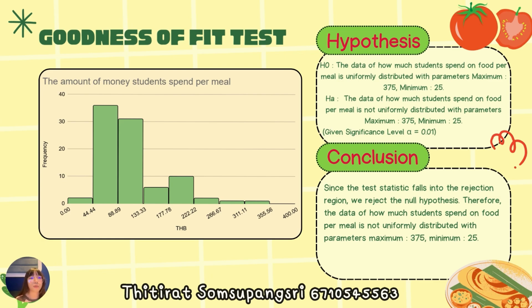The alternative hypothesis is that the data of how much students spend on food per meal is not uniformly distributed. Given the significance level 0.01, the conclusion is, since the test statistic falls into the rejection region, we reject the null hypothesis. Therefore, the data of how much students spend on food per meal is not uniformly distributed.